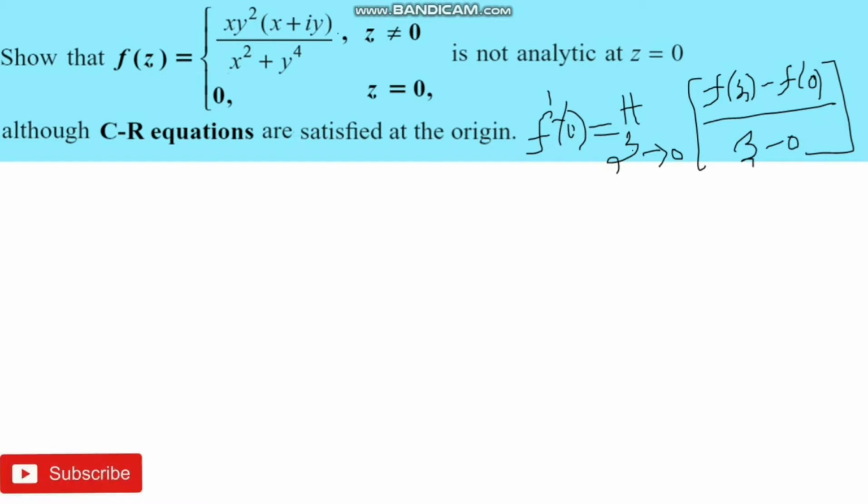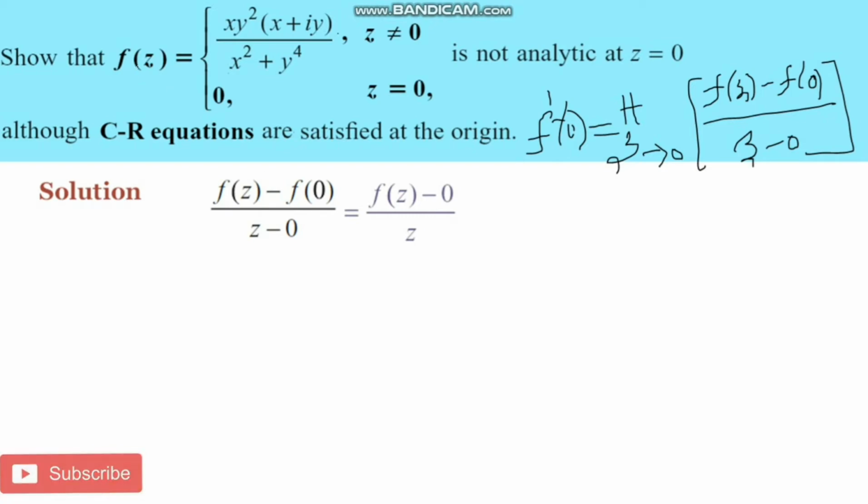Along the path y is equal to mx, and also based on the nature of the function, we consider the path x equals my square, since it is a fourth degree and a second degree. Now we consider this quantity, f of z minus f of 0 by z minus 0.